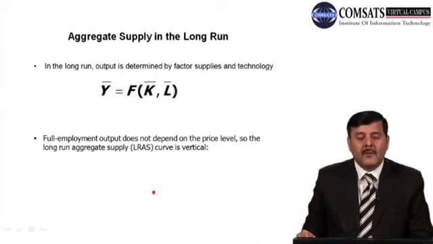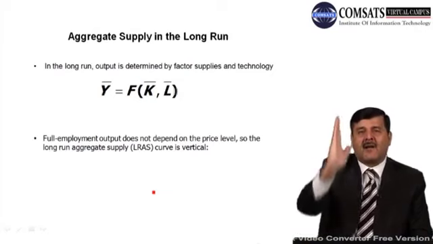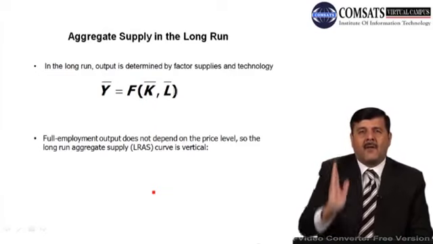Full employment output does not depend on the price level. It depends on the factors of production, which are capital, labor and technology. It does not depend on the price level, so the long run aggregate supply curve is vertical. Whatever the price level, the output level will remain fixed.